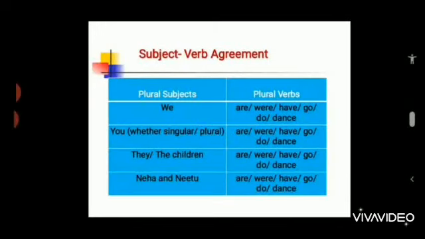So let's see this table. On the left, we have plural subjects and on the right, plural verbs. We, you, they, the children, Neha and Neetu are plural subjects and are, were, have, go, do, dance are plural verbs that are used with them.